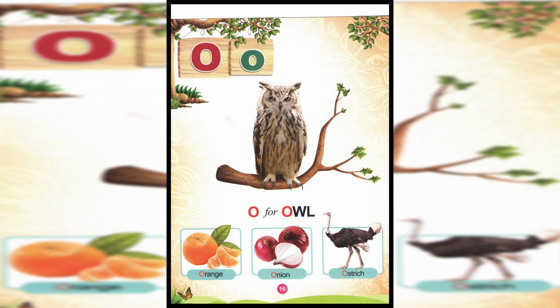Now turn to your picture book. O is for owl. O is for orange. O is for onion. O is for ostrich. Please go through your picture book and practice these words.